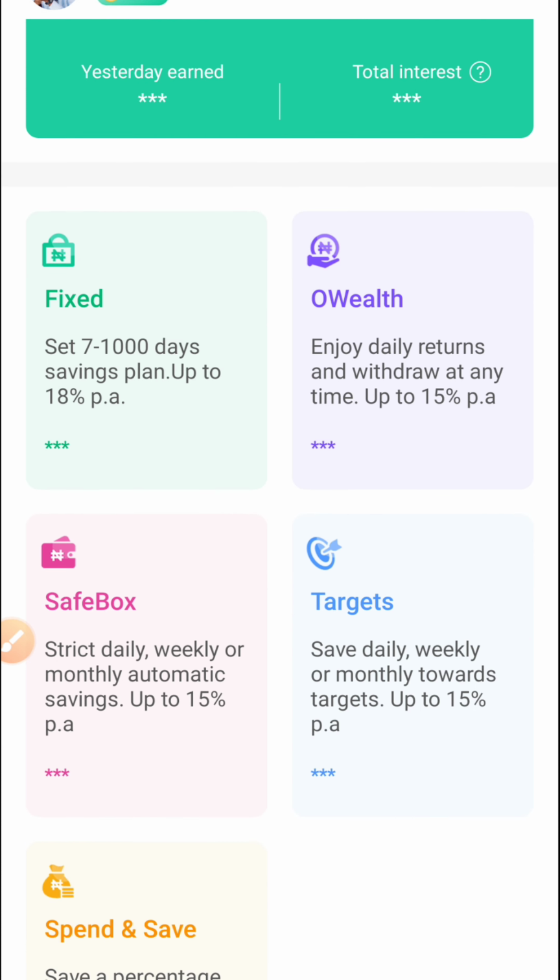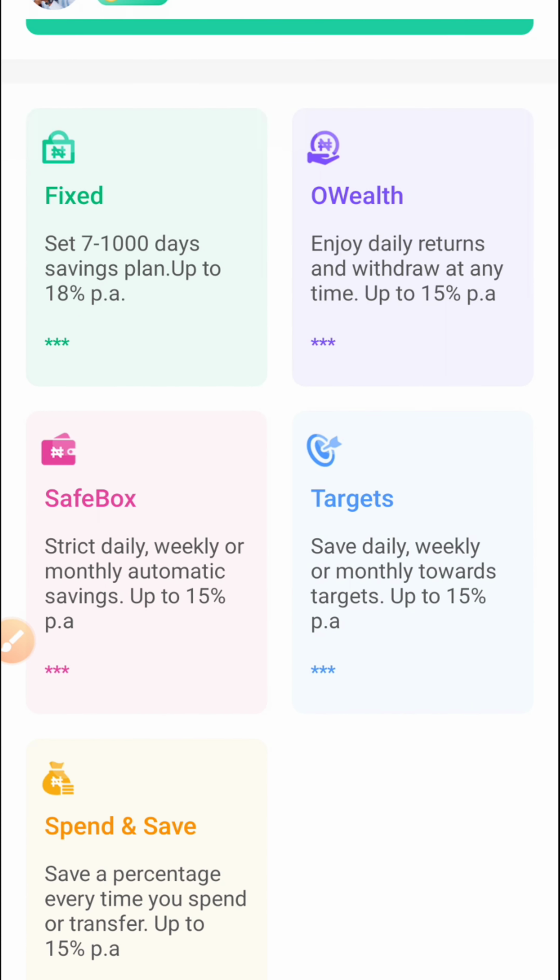You can still use Save Boss. You can save daily, weekly or monthly automatically, and you are going to be making 15% ROI, that's return on investment, per annum. You can still save using this target over here. With this target, you can save towards a particular goal.